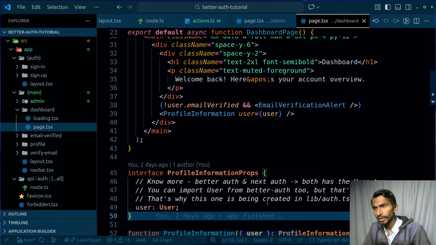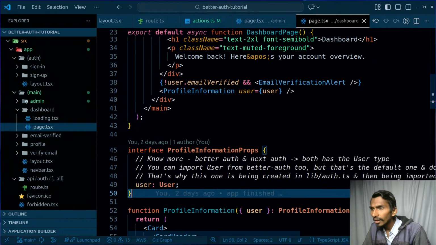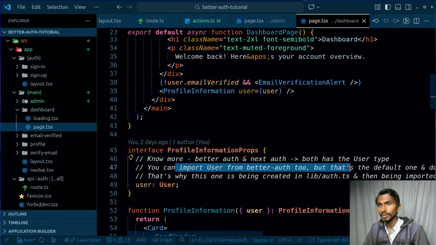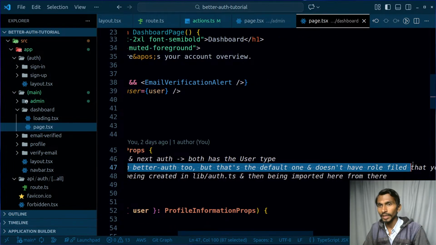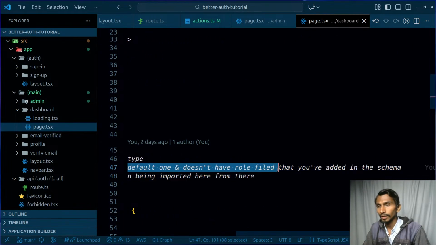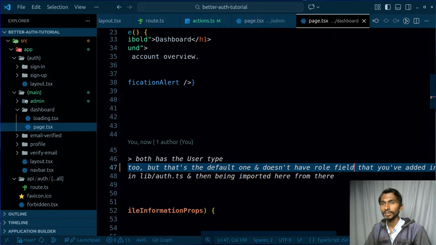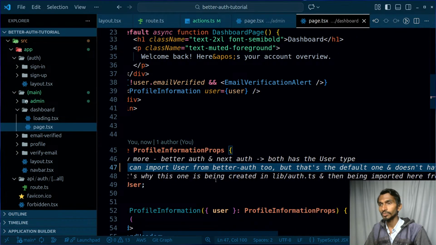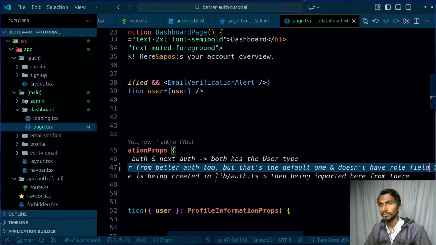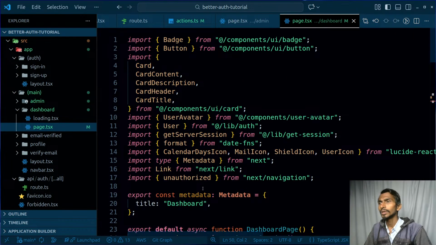Better Auth and Next Auth both have the type User, right? You can import a user from Better Auth too, but that's the default one and doesn't have the role field that you added in the schema. That's why this one is being created in lib/auth.ts, and okay, that's fine, understandable. Let's continue from here on.